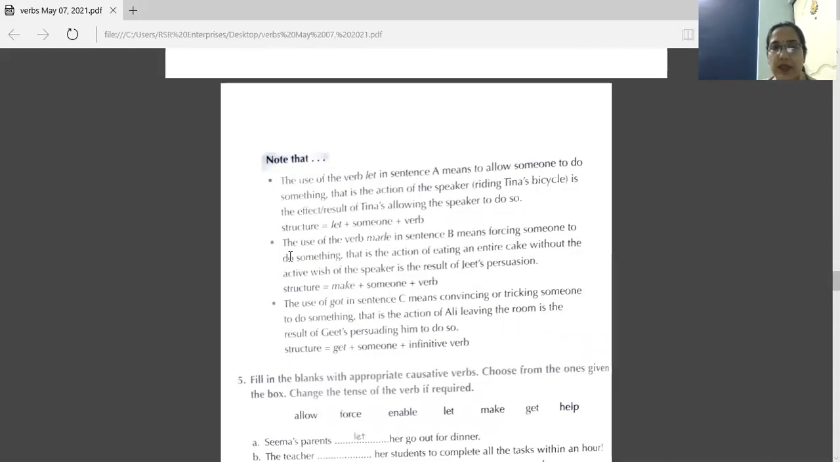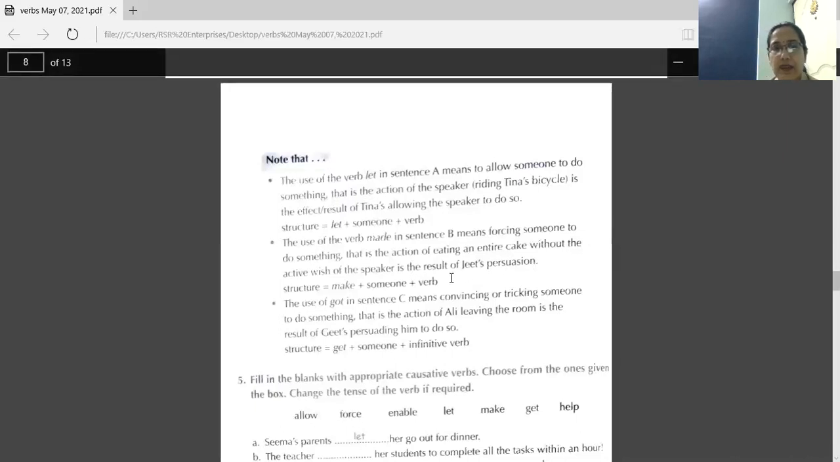About second one, the use of the verb made in sentence B means forcing someone to do something. That is the action of eating an entire cake. So made is related with this eating without the active wish of the speaker. That shows that speaker was not ready for that, but subject forced him. So made was there. The speaker's action is the result of Jeet's persuasion. Persuasion means forcing someone. Here structure is make, then someone, and then the verb.